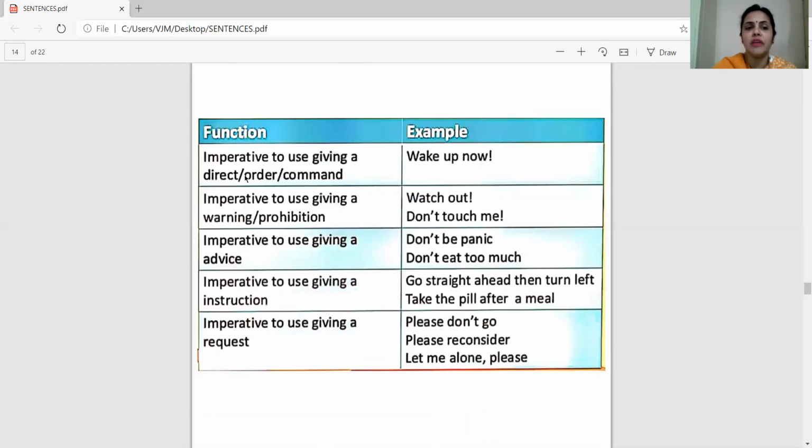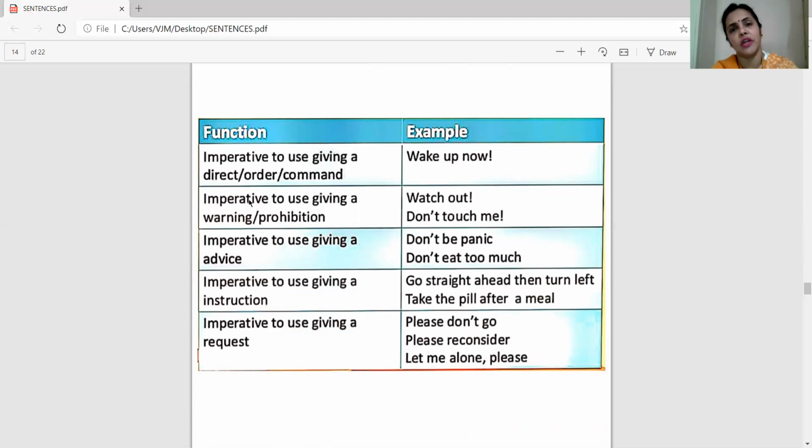The imperatives to give order, command, for example, wake up now. God, you're again late. Wake up now. It's your school time. Your bus would come in some time. In this way, wake up now. It is an order. Imperative to use giving a warning or a prohibition.